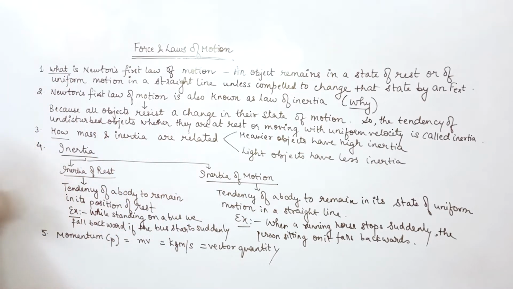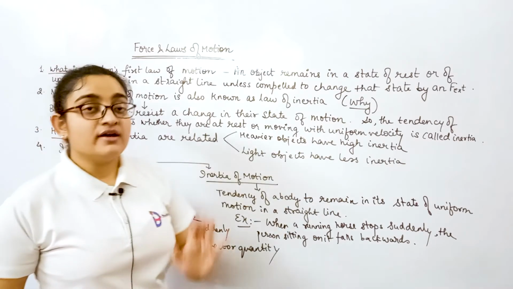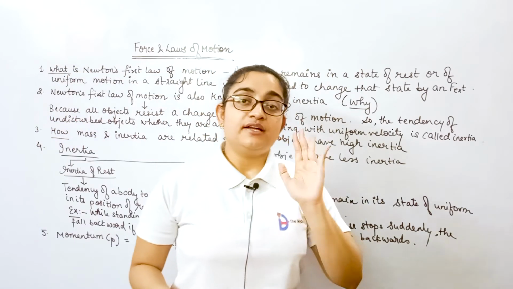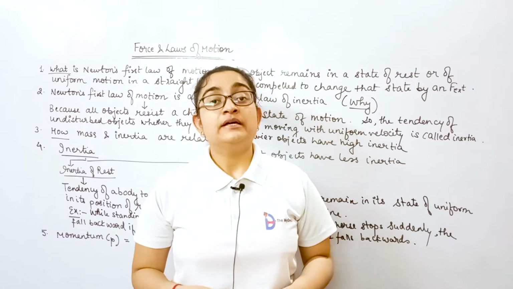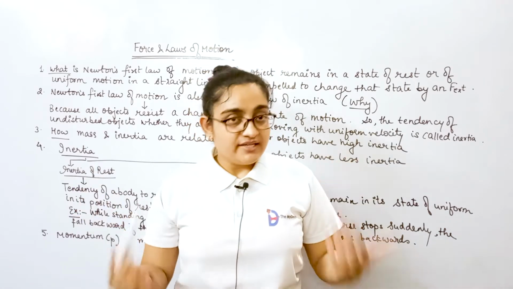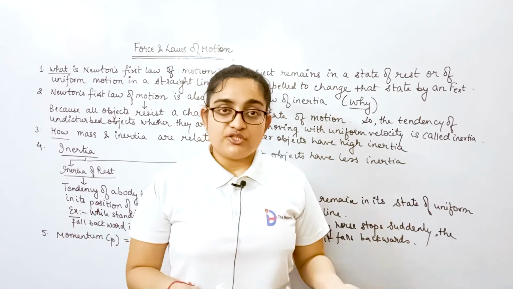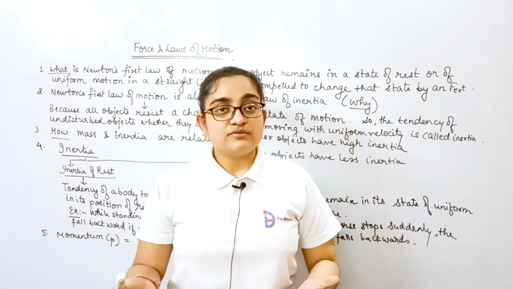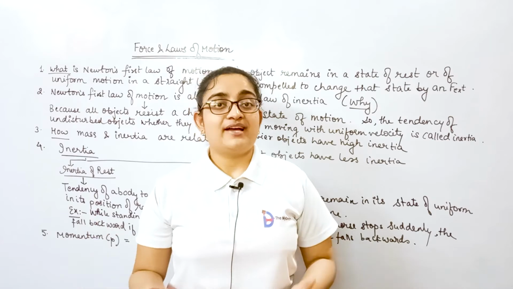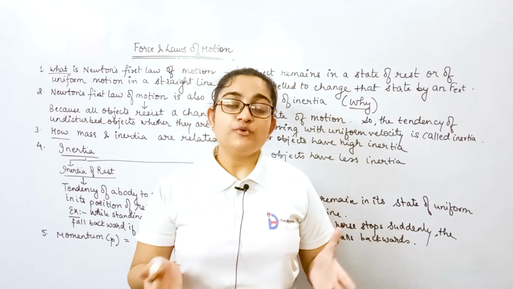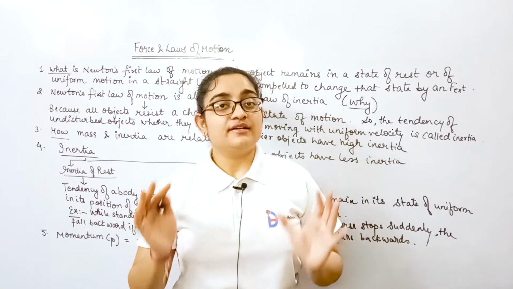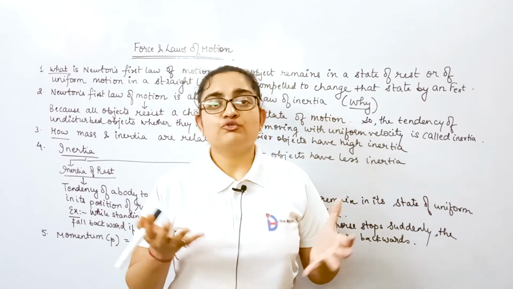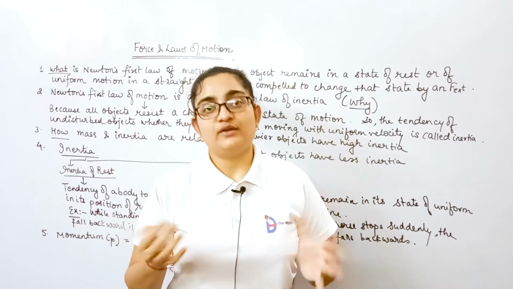Now moving to the next thing, how mass and inertia are related to each other. This is a very important thing which we all should know. As we have studied the concept of inertia, that Newton's first law of motion is also called the law of inertia, now we should know how mass and inertia are related, so that we know the concept of inertia in a detailed way.